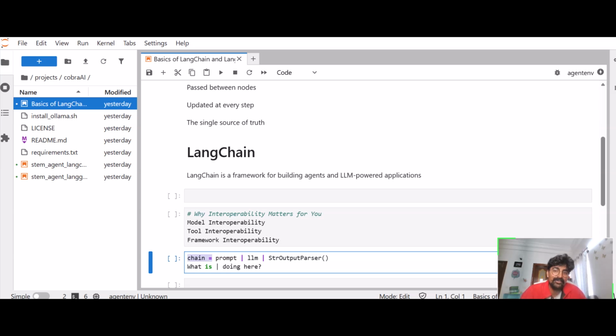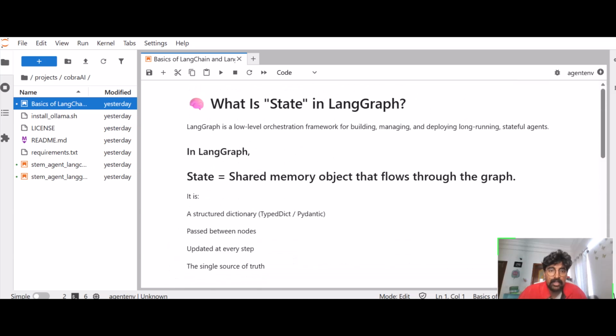That's why it's named chain. So this is the LangChain framework. I'll talk in technical terms in another video where I will share practical examples, but I'll keep it high level for LangChain here.